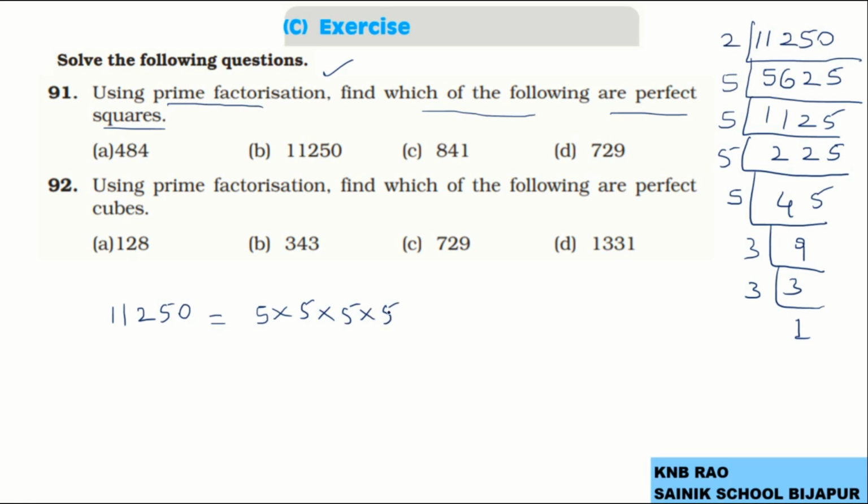This prime factor 5 is in pairs. Prime factor 3 is in pairs, but only the prime factor 2 is for ones. That means it is not in pairs. So we could say now 11,250 is not a perfect square.